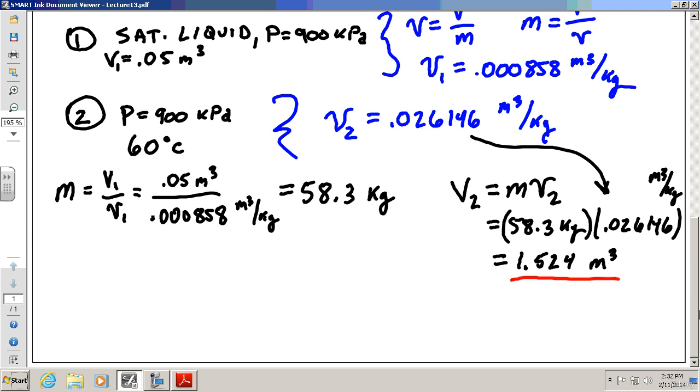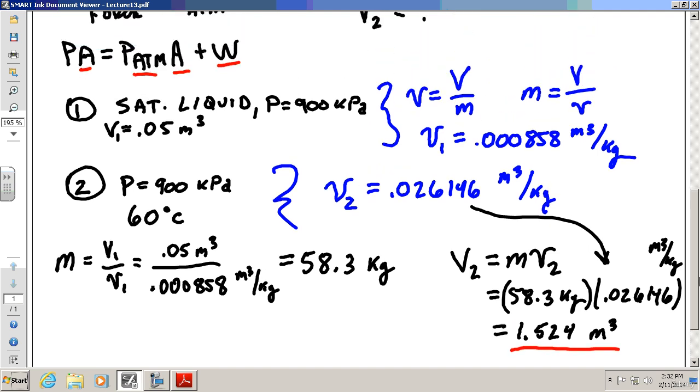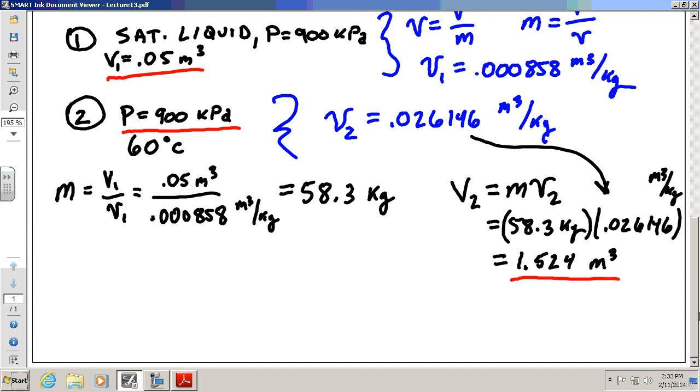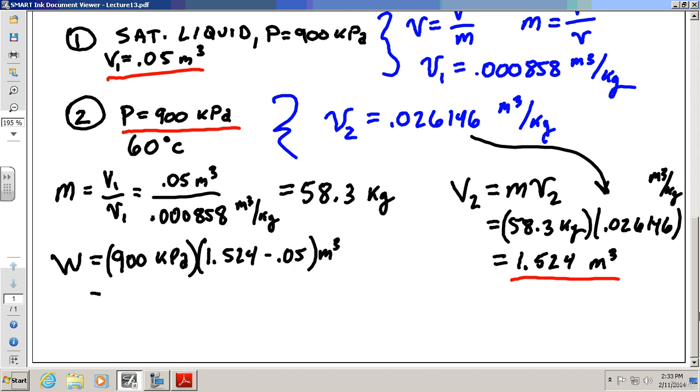Okay. So now we got everything, right? We've got my volume 2, I've got my volume 1, I've got my pressure. This is just plug and chug at this point. To calculate the actual work during this process, I multiply 900 kPa times V2 minus V1, 1.524 minus 0.05. That's going to be meters cubed. Now, if you work out the units, a Pascal is a Newton per meter squared.